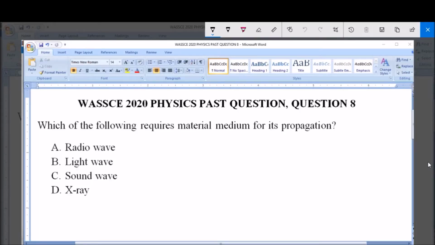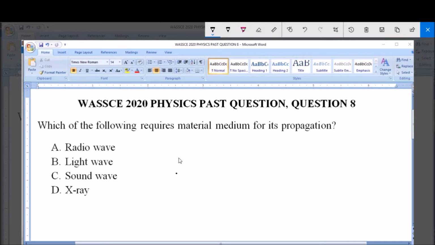I will be answering WASSCE 2020 Physics Past Question, Question 8. Which of the following requires material medium for its propagation? A. Radio wave, B. Light wave, C. Sound wave, and D. X-ray. Now, we're asked to pick an option which is a type of wave that requires material medium